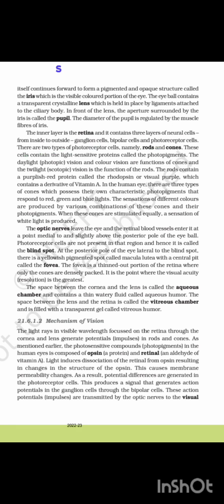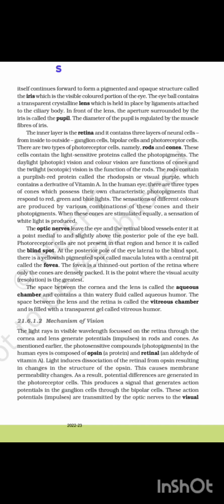There are two types of photoreceptor cells, namely rods and cones. These cells contain the light-sensitive proteins called photopigments. The daylight photopic vision and color vision are functions of cones, and the twilight scotopic vision is the function of the rods.